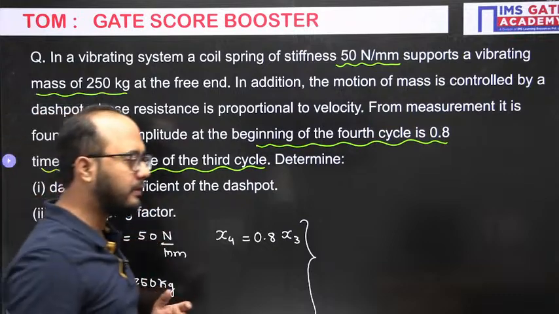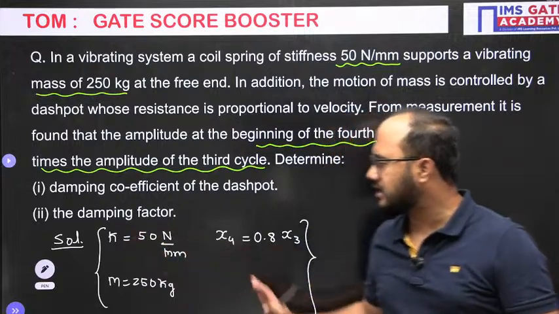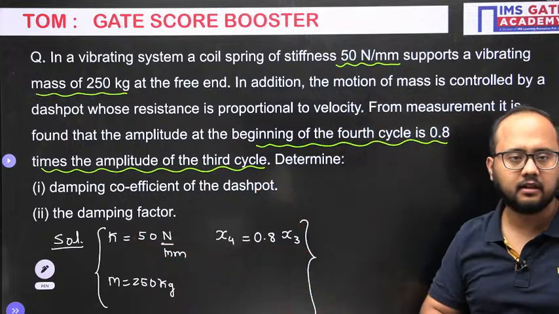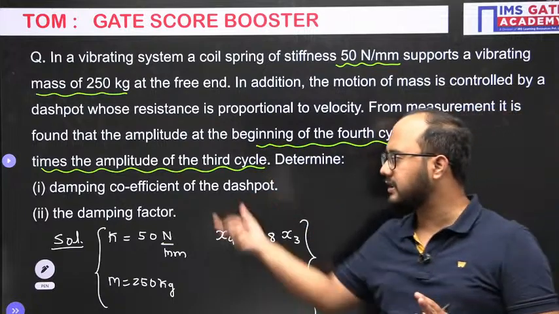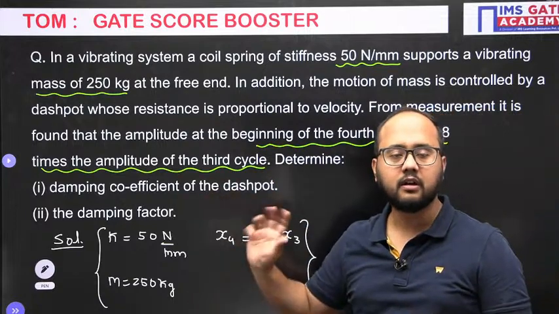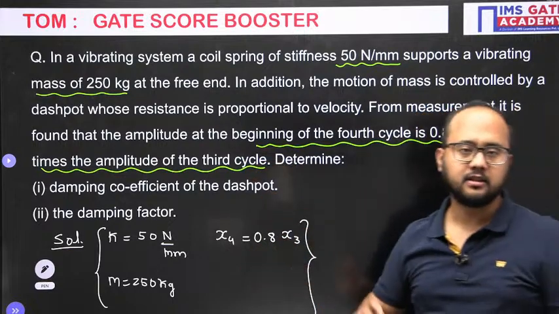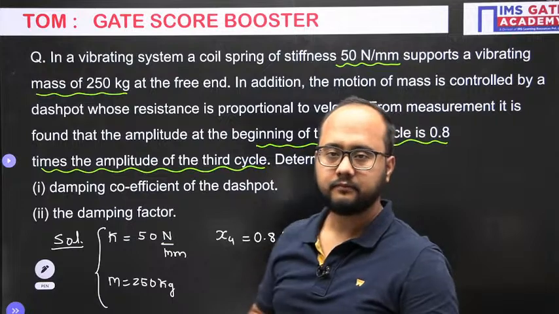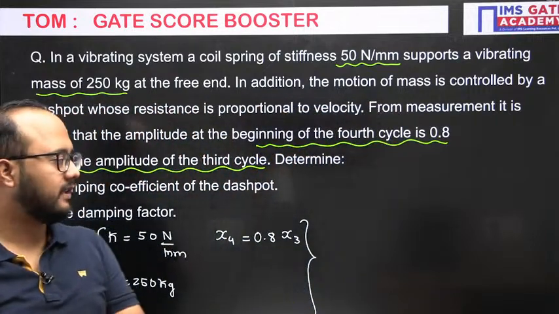Many students are asking how to start a problem. Simple thing: given parameters we have written, the unknowns are mentioned in the question. Think about the relation which will connect both the given and the unknowns. Which relation, which formula is going to connect the unknowns with the given parameters? Think about that. Okay, everyone please try and tell me your answers in the chat box.